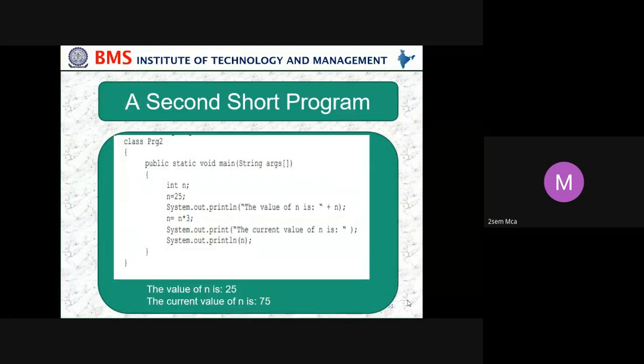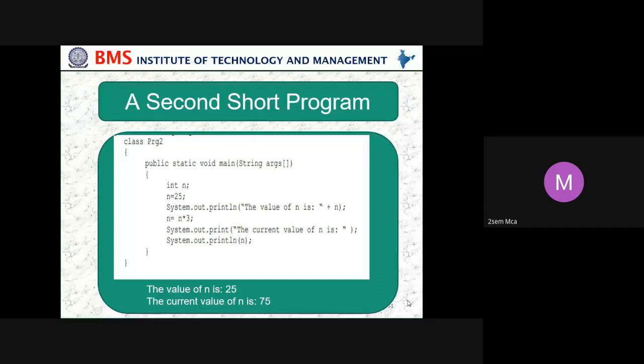So next, what is the second program? In this program, we are just displaying values. Class, then the program name; here we have given it as Program 2, you can give anything. Then public static void main, which is a compulsory line for all Java programs. Then String args, this should be the same. And again, Java is case sensitive, so here String's S is a capital letter. Then args.